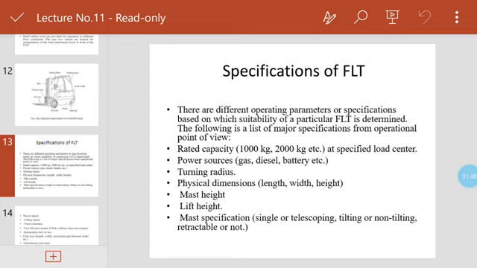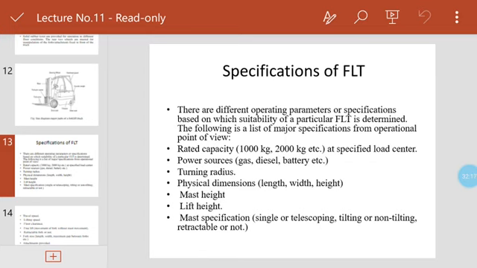Physical dimension is much more essential: the length, width, and height. Basically the length of the fork, the width of the fork, and also the height, that is the mast height, will be considered. According to this, the mast height is under the specification of the forklift truck, and it is very essential.